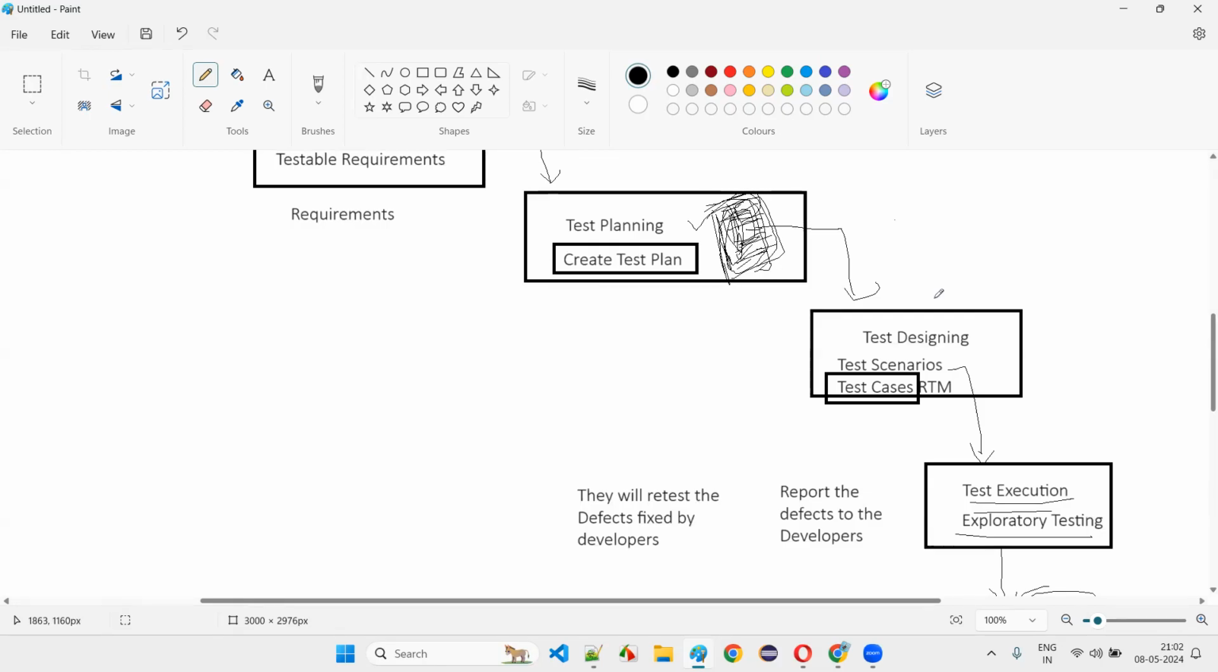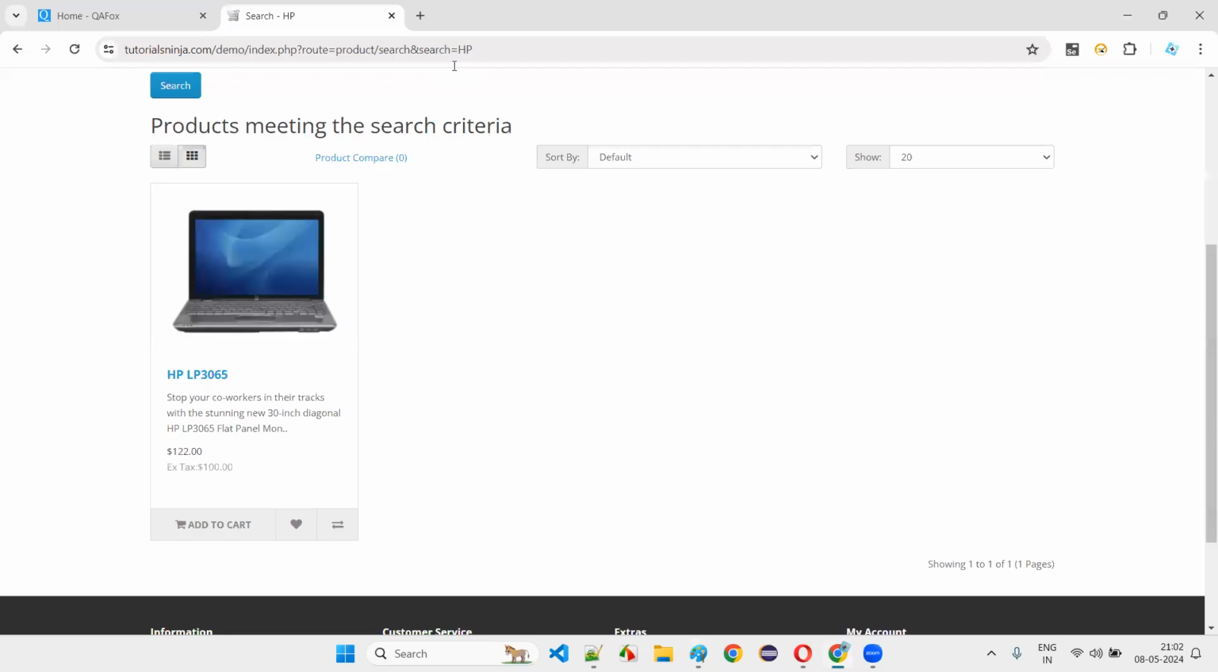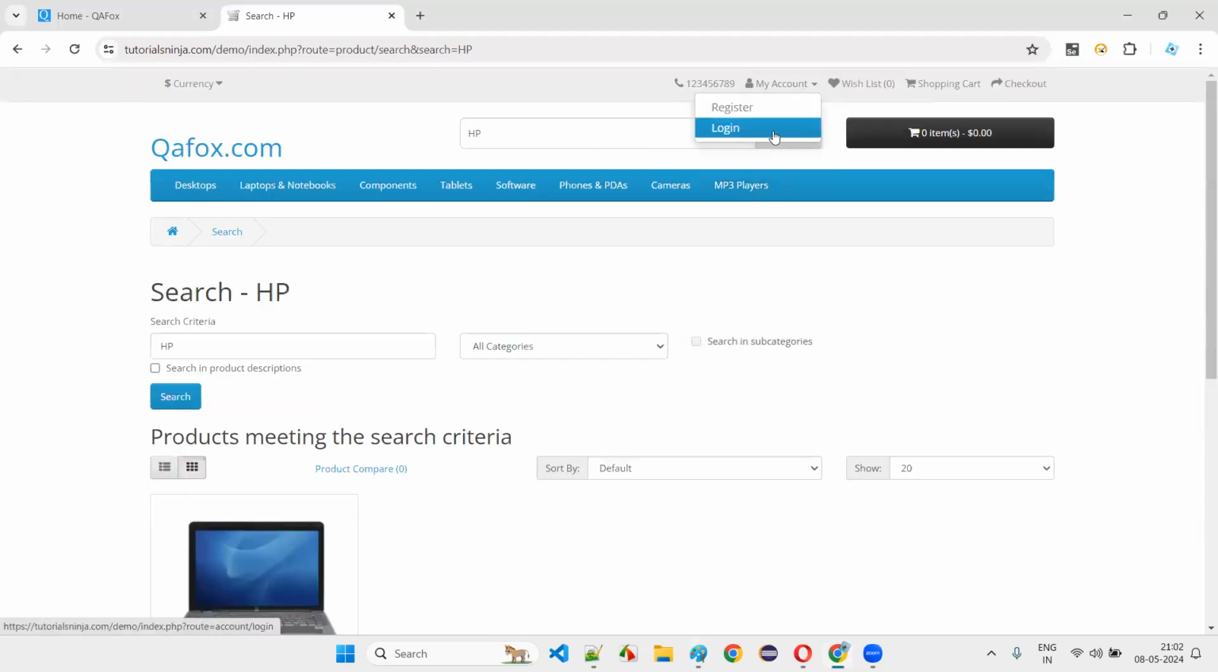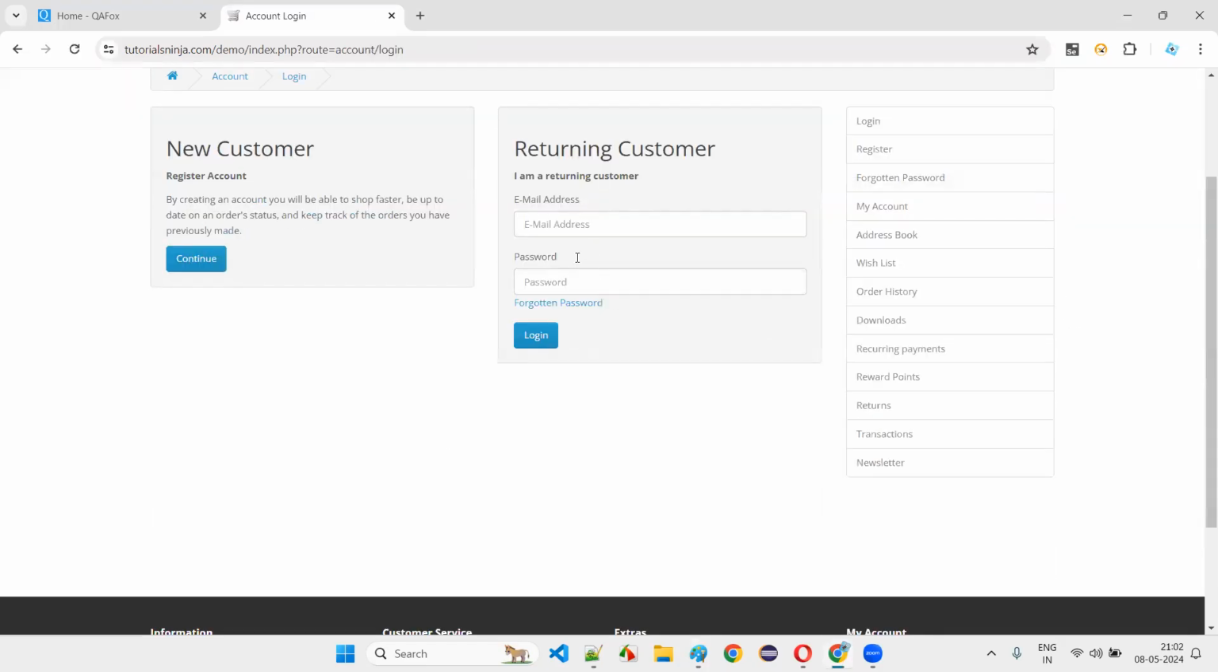Once it is approved by the client, they'll go to the test designing phase, where they'll create the test cases and test scenarios. Test cases are nothing but ideas, different ideas. I'll give another example of how test cases are ideas. If I go to the login page, what are the ideas for testing the login page?